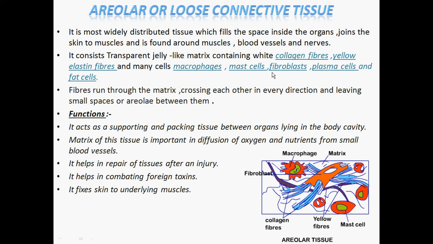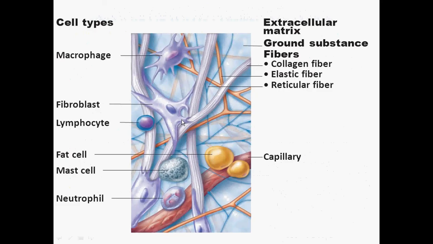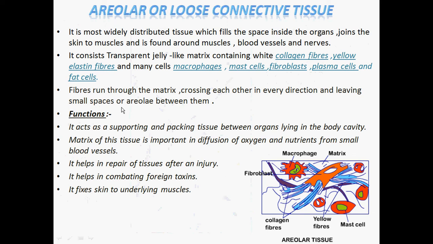The fibroblast is meant to produce various kinds of fibers in the connective tissue. That is why it is used as a supporting and packing tissue, because it contains certain spaces around it. That's why it's named the areolar connective tissue. The fibers run throughout the matrix, as we can see in this figure of the areolar connective tissue. They run in all directions and provide spaces between the fibers or the cells. That is why it is named the areolar or the loose connective tissue.